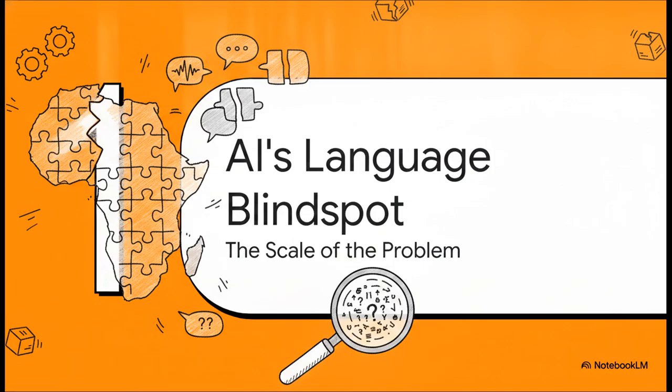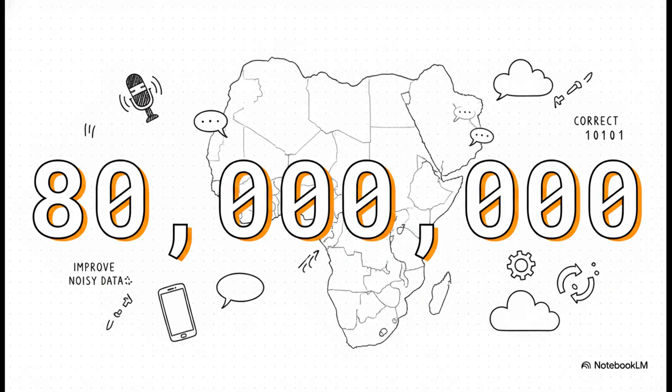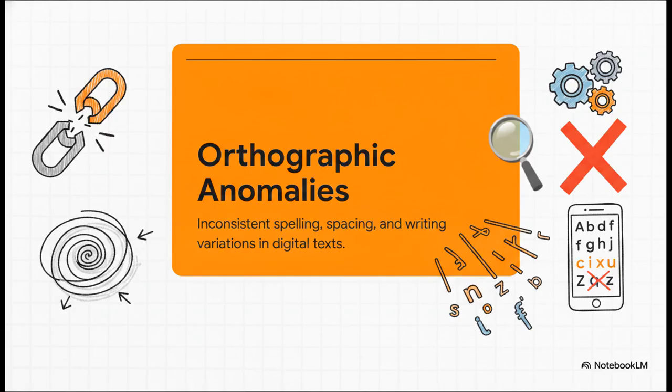of the problem. To put this into perspective, we're talking about approximately 80 million Hausa speakers, mostly across West Africa. It's a crucial lingua franca. People use it constantly for intergroup communication and regional integration. Yet, despite having this massive speaker base and a really rich linguistic history, it is still significantly under-resourced in the digital world. The main villain in our story is what researchers call orthographic anomalies.